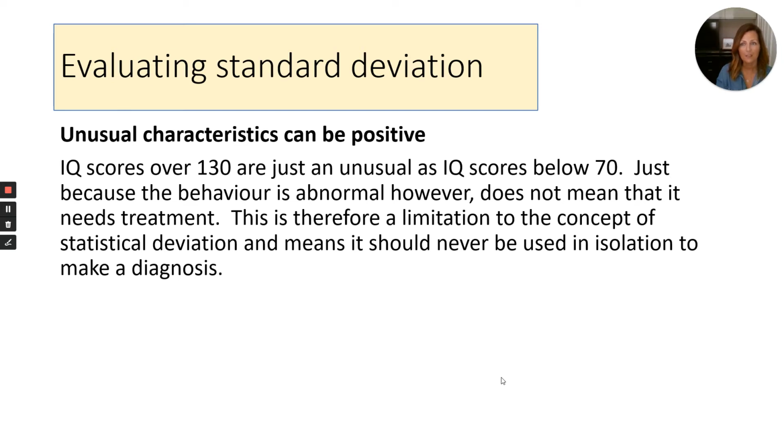Something that is another evaluation point is that unusual characteristics can also be positive. So as much as we saw that 2% fell below the 70, we also saw that 2% fell above the 130. So we're outside of the normal range, we're abnormal, but that doesn't mean that it's going to need treatment. These people that have got IQ scores of over 130, that is a really positive thing, and is not something they're going to need a diagnosis of any kind of disability or disorder.